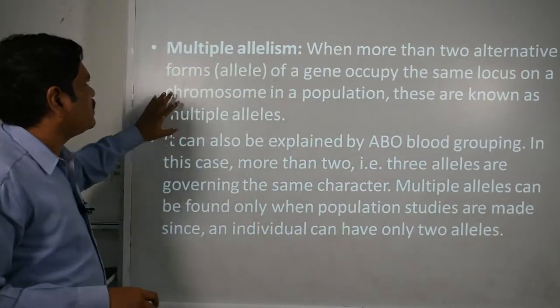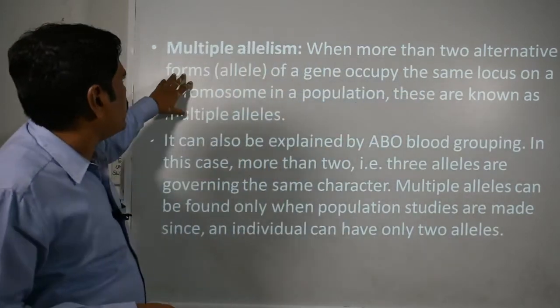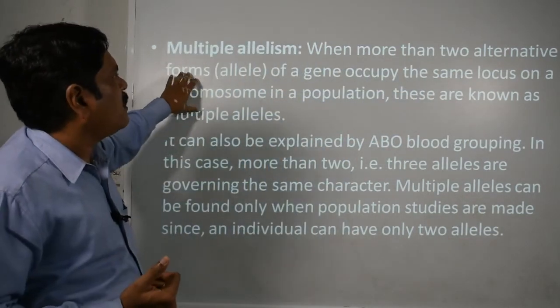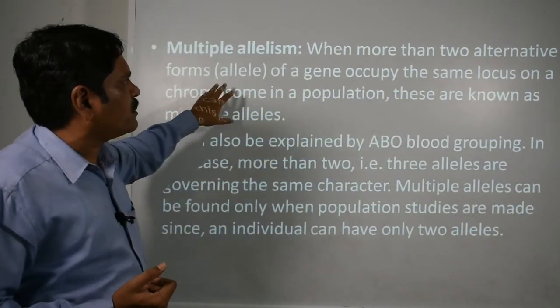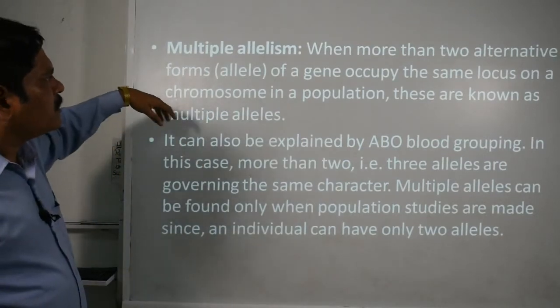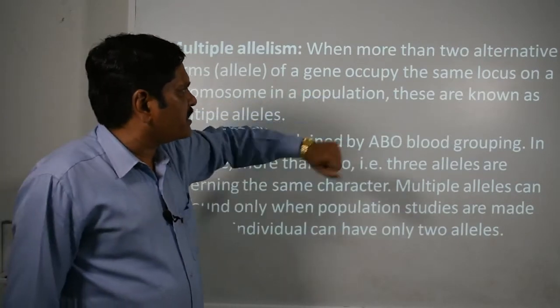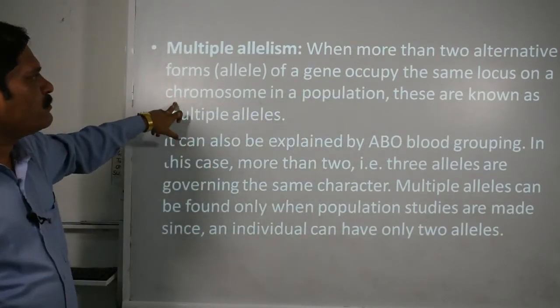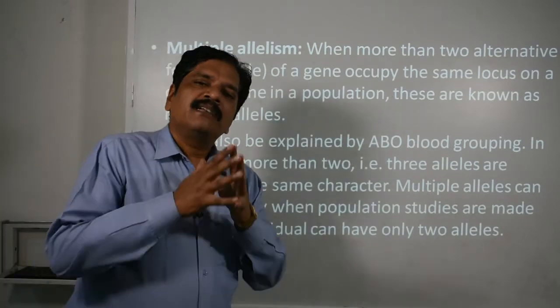With the help of this definition, we can conclude that when more than two alternative forms, that means the alleles of a gene, occupy the same locus on a chromosome in a population, these are known as multiple allelism.